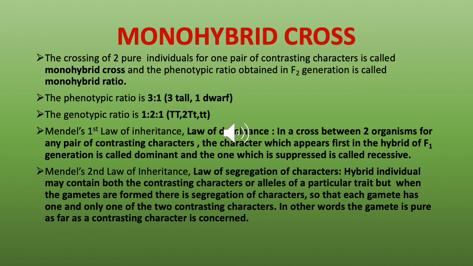So the gamete can inherit only tall or it can inherit only dwarf, allele or factor. It cannot inherit both because gametes are haploid, and the gametes are pure because there is no mixture. Gametes are pure as far as the character is concerned because they inherit only one character, one allele or one factor.